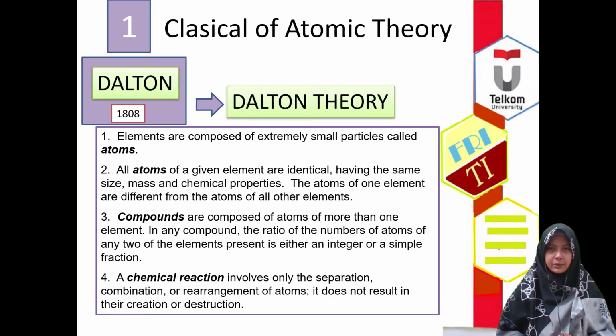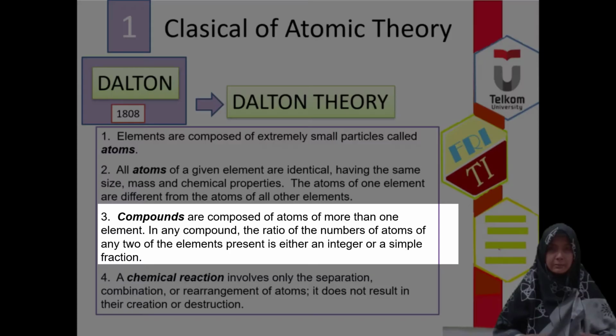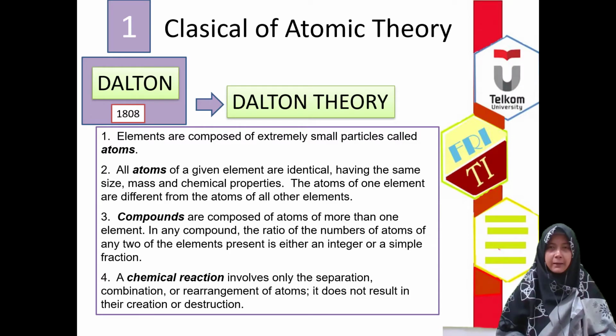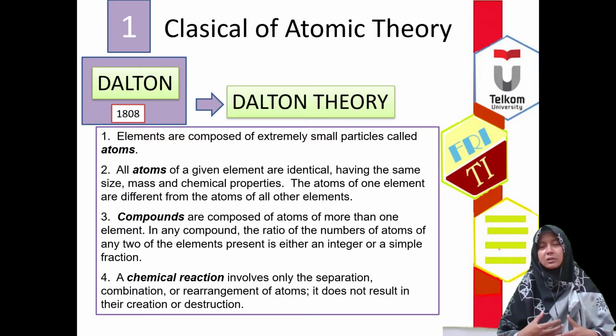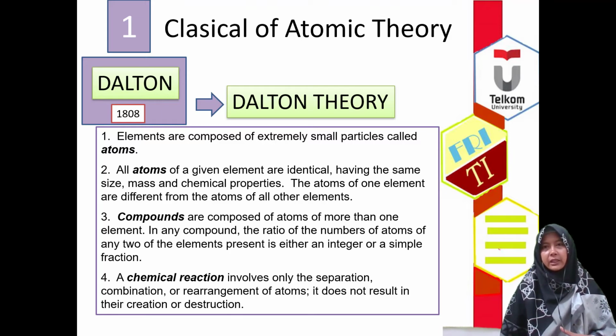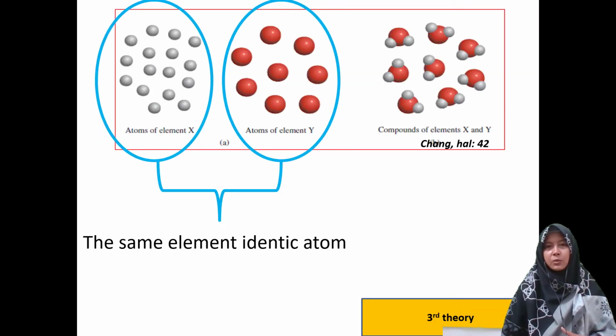The third is very familiar, we have discussed it: compounds are composed of atoms of more than one element. The fourth is that a chemical reaction, which shows the law of conservation of mass, only involves the separation, combination, or rearrangement of atoms, and does not include their creation or destruction. Here is the visualization of Dalton's atomic theory from the second point: the atoms of element X and element Y each have the same size and are identical.